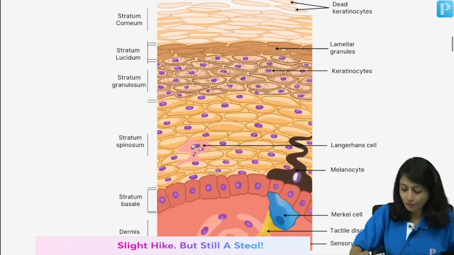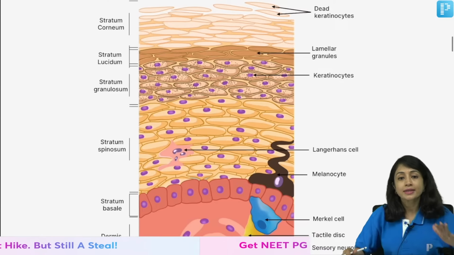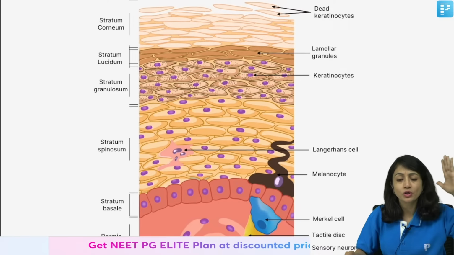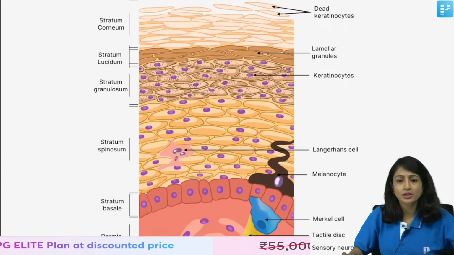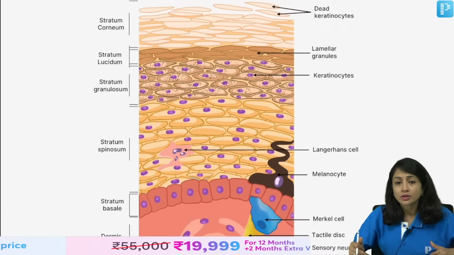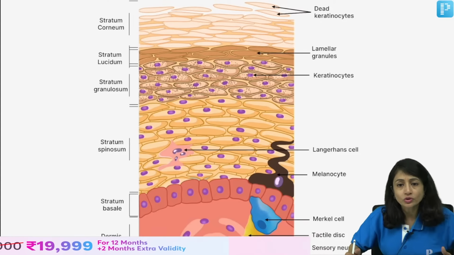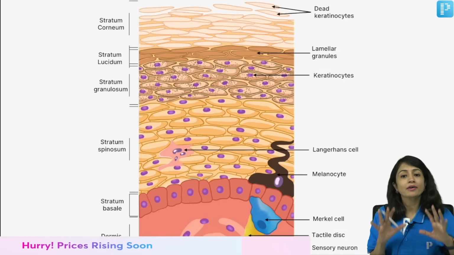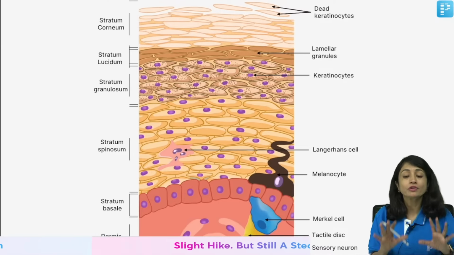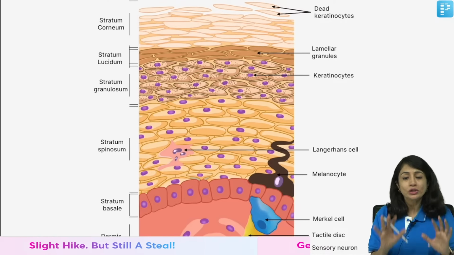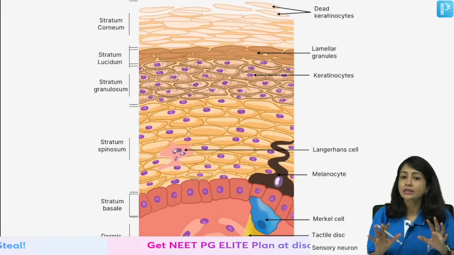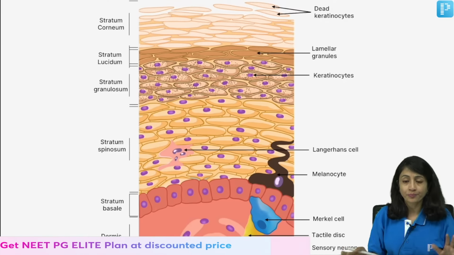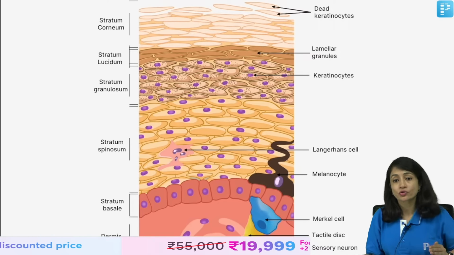Okay, so these are my 4 important cell layers. I am sure you must be knowing about the layers of the skin, so I am not discussing that. Corneum, followed by granulosum, spinosum and basal, and in palms and soles I have stratum lucidum, which is a layer only seen in palms and soles and has refractile granules of eleidin, right. So, these are the various layers of the epidermis.